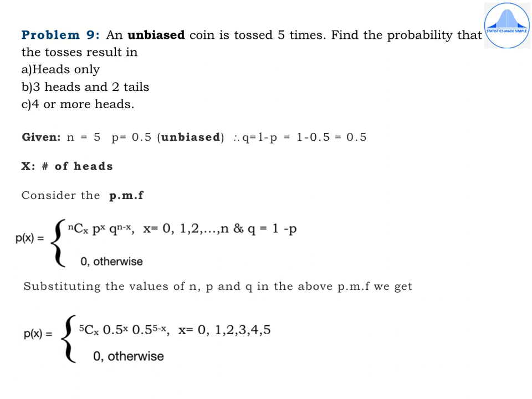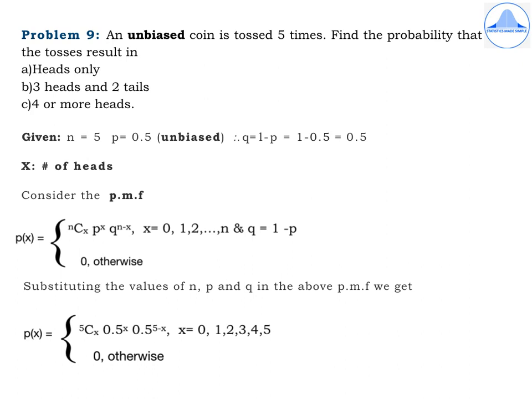Problem 9. An unbiased coin is tossed 5 times. Find the probability that the tosses result in first subdivision, heads only; second subdivision, 3 heads and 2 tails; third subdivision, 4 or more heads.